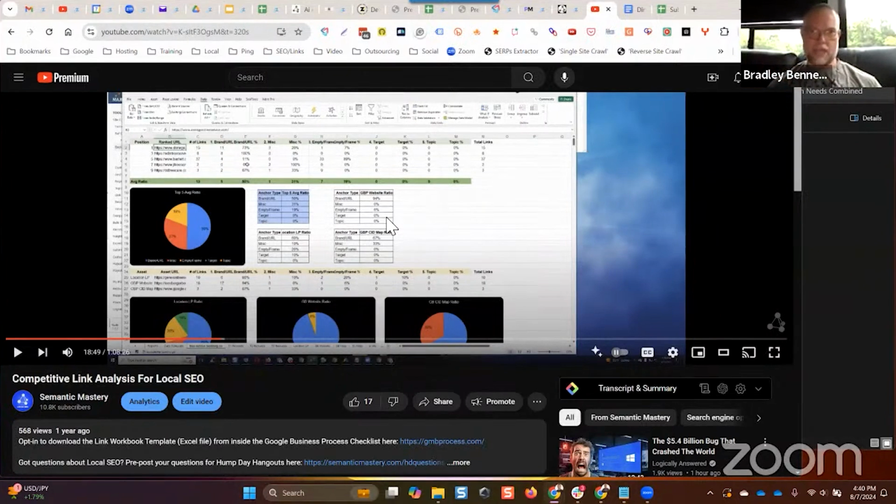I use a tool called On-Page AI to do that, which just integrates with Google's natural language API. It's quite an expensive tool, but I can then go in and quickly identify.